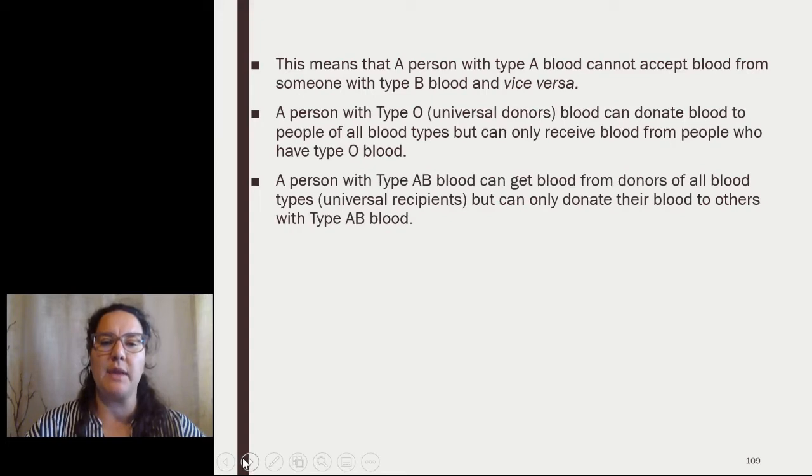A person with type AB blood can get blood from donors of all blood types. They're known as universal recipients, but can only donate blood to others with blood type AB. This is because their plasma has no antibodies against type A or B, and their red blood cells have the antigens for both A and B on them.